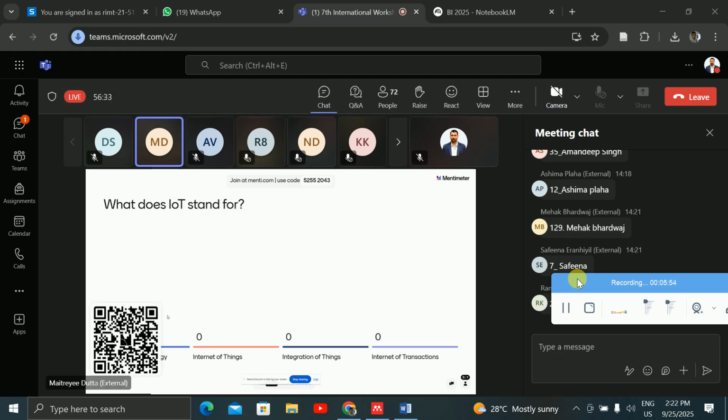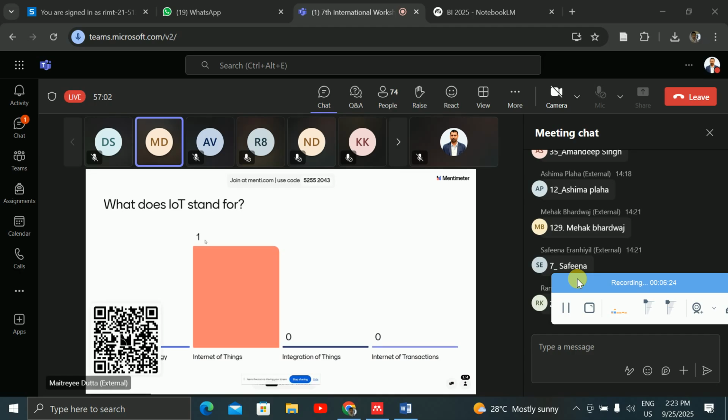question. Now in your mobile, you must be getting the question, what does IoT stand for? And here I am giving that Internet of Things and I am getting submit. So automatically I will get one code. Now can you just click on this QR code and give the answer, so that I will see here how many participants have given the answer.